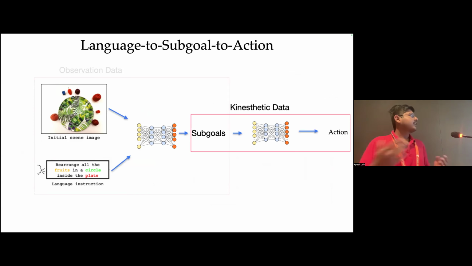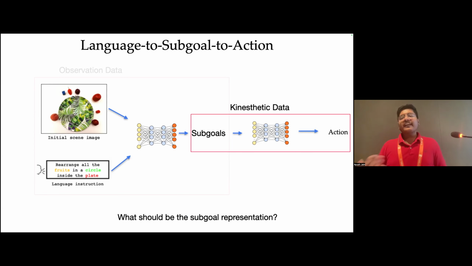This is very similar to what Animesh was saying, that we should separate what and how while building these manipulation systems. Now, the next question is basically, what should be the representation of our sub-goals?